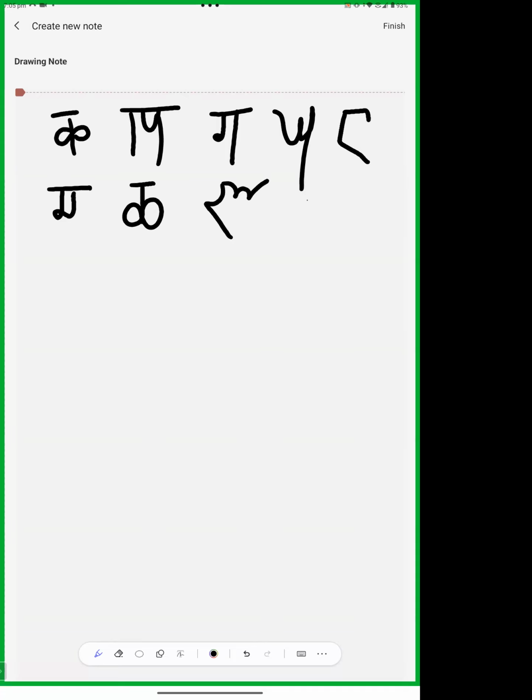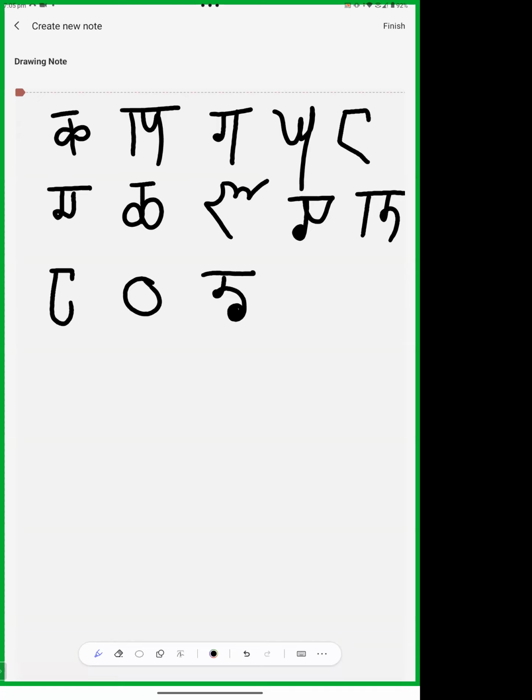Then jha and nya. Then ta. The line comes like this. Tha, and this is na.